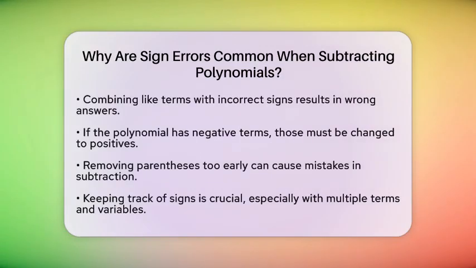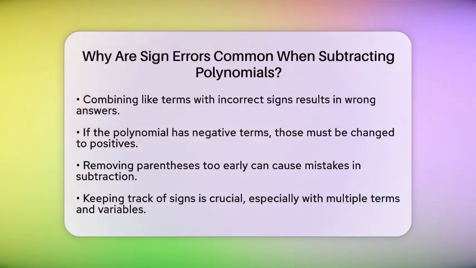Additionally, if the polynomial being subtracted already contains negative terms, it can get even trickier. You will need to change those negatives to positives when distributing the negative sign. This double sign change can be confusing and lead to errors.